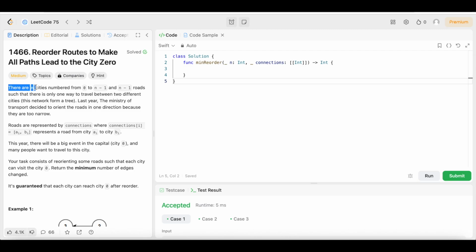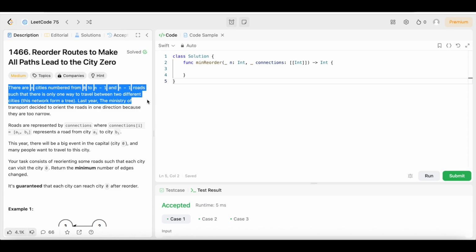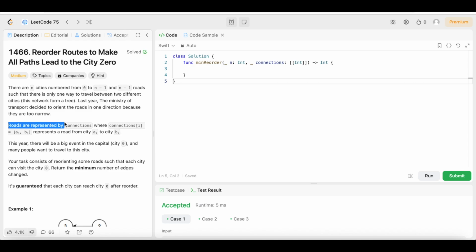It says there are n cities numbered from 0 to n-1 and n-1 roads such that there's only one way to travel between two different cities. This network forms a tree. Last year, the Ministry of Transport decided to orient the roads in one direction because the roads are too narrow. Roads are represented by connections where connections[i] = [a_i, b_i] represents a road from city a_i to city b_i.